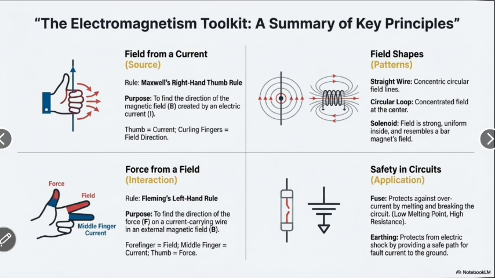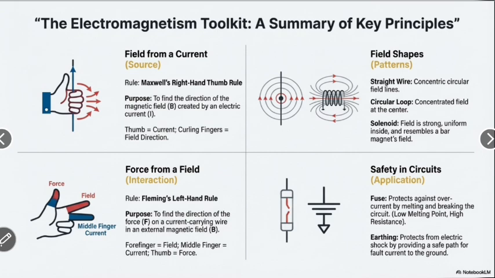Now, force from a field intersection. Rule: Fleming's left hand rule. Purpose: to find the direction of the force F on a current-carrying wire in the external magnetic field B. Forefinger is field, middle finger is current, thumb denotes force.